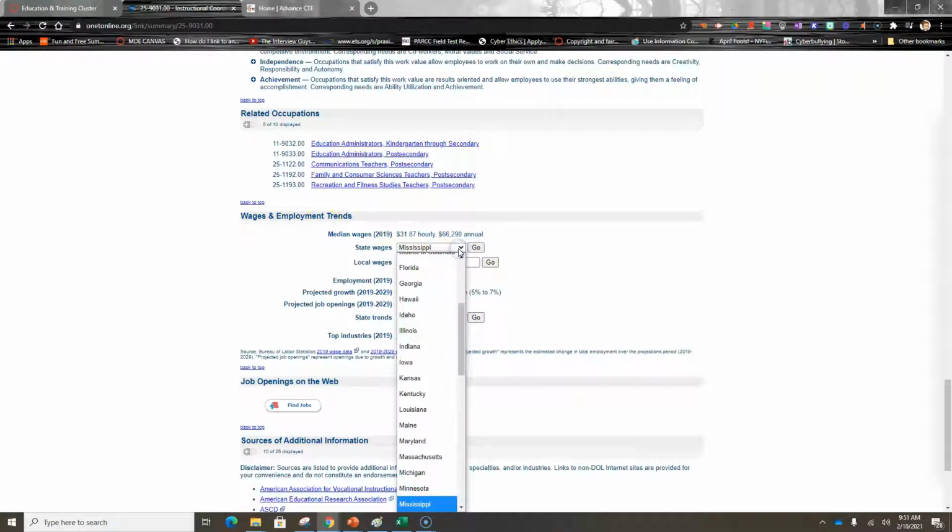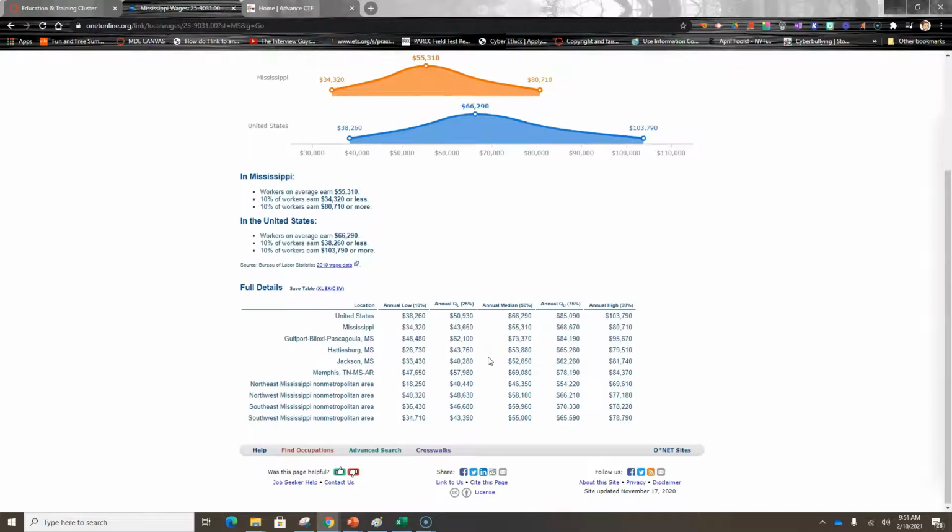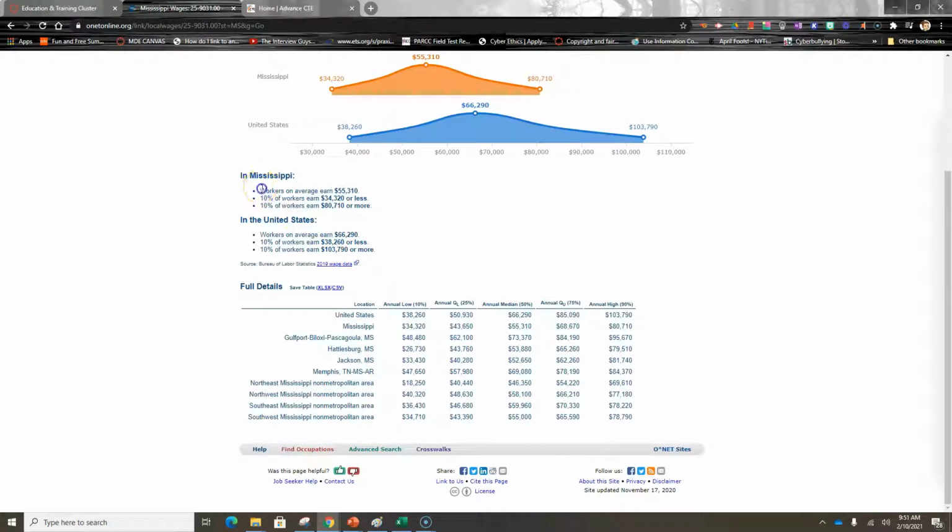Make sure that you are on Mississippi for this particular assignment and push go so that it calculates the earnings for Mississippi. Now, if you'll notice here, workers on an average in this particular area or occupation earn approximately $55,000. Some make lower, some make higher. And it tells you here 10% of workers earn $34,320 or less, and 10% of them earn more.